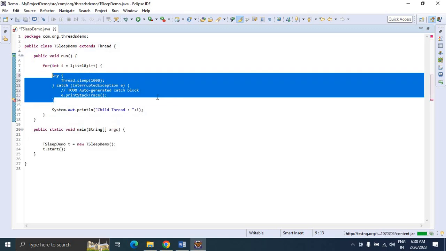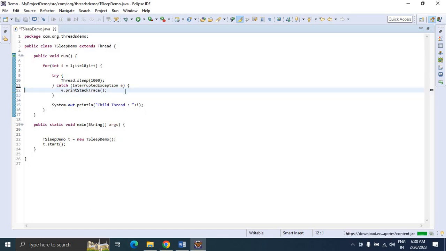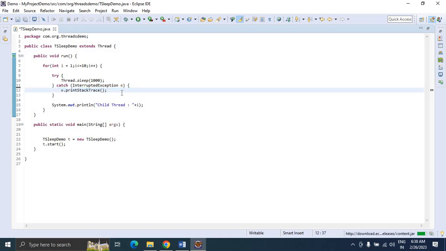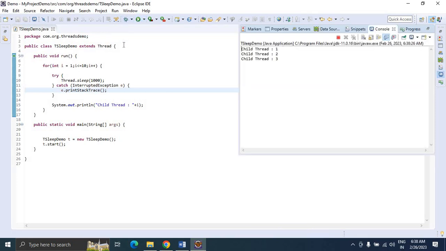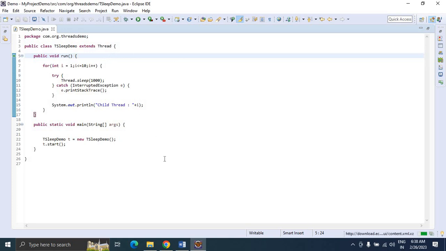Just surround this with a try catch block. Now we execute the program. See here, it will wait. Thread 1, thread 2, there is a 1 second idle time between each. This is how we need to keep the thread idle for some time. This is the first case, the FAQ 1.